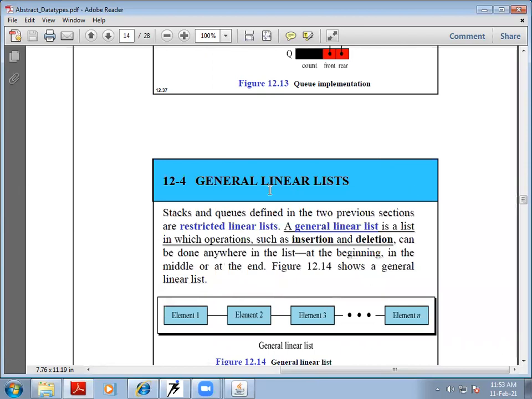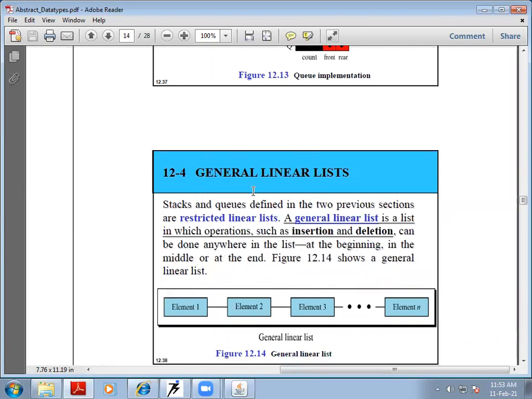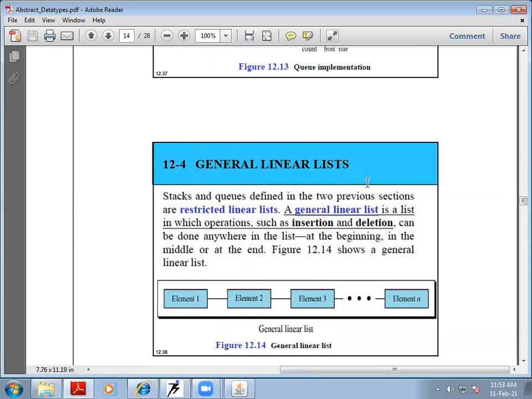After coming to the concept of queues, let us now discuss another abstract data type, which is called the linear list. Stacks and queues have been defined earlier. They're also just like a list, but the only thing is that in stacks we can add an item at one end and also remove at that same end, whereas in queues we can add the item at one end and remove the item from the other end.